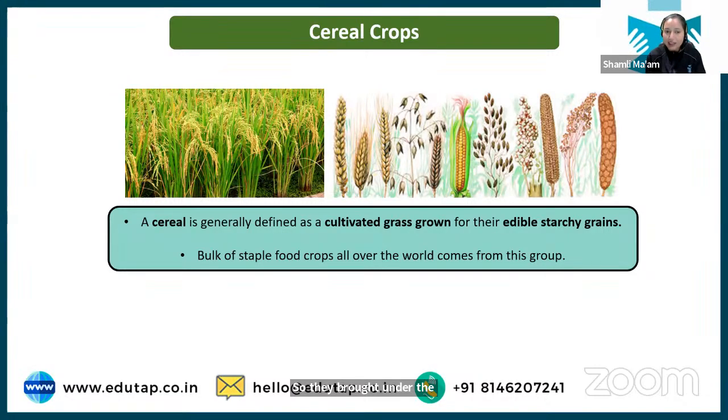And these grasses which have edible starchy grain are the cereal crops. They include rice, wheat, maize, sorghum, barley, and all the millets. Clear?